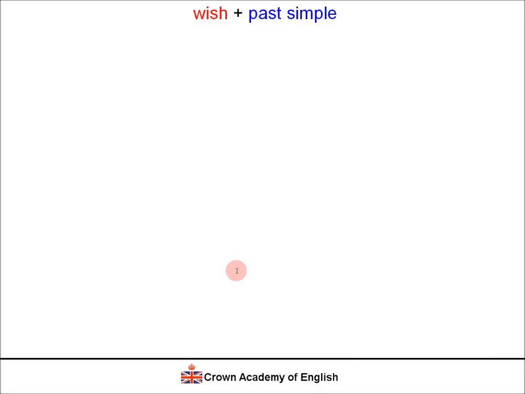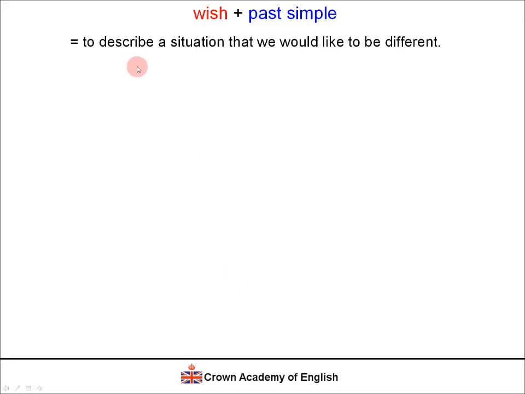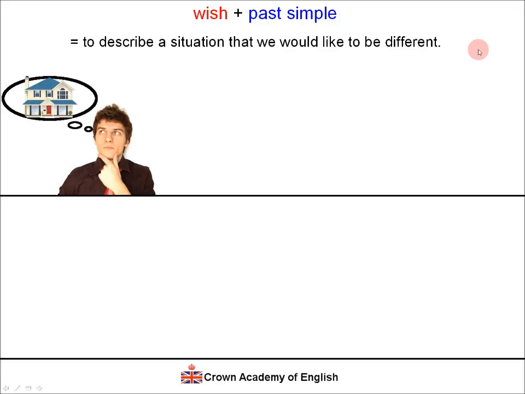The first structure is the verb wish plus the past simple. We use this to describe a situation that we would like to be different. So we are describing a situation in the present that we would like to be different. Example: